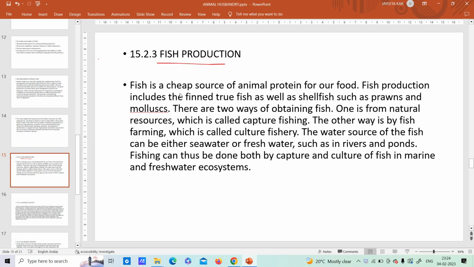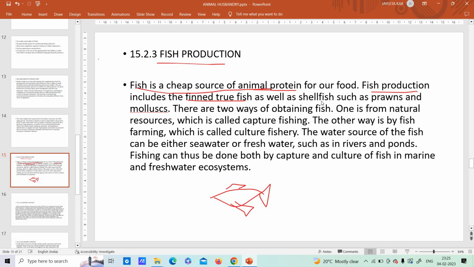Now you see, fish is a cheap source of animal protein. Cheap source means sasta. Okay, sasta, source of animal protein. So fish contains proteins. Fine. Fish production includes the finned true fish. Finned true fish means what? The fishes, suppose if this is a fish, and then you have got the fins. These are the fins.